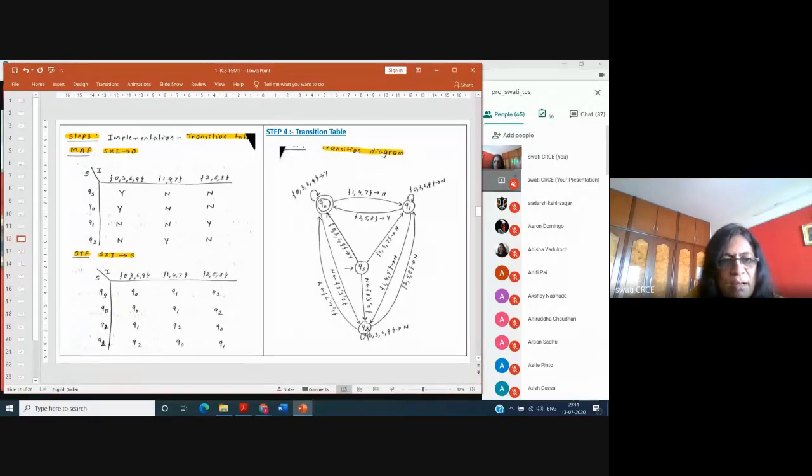Now we'll try with the Q2 state. Look at the Q2 state. In Q2, you have to see only the outgoing transitions. So Q2 with 0369, the next state is Q2 and the output generated is N. So I think you have understood this. Have you understood the creation of the transition table from the transition diagram?